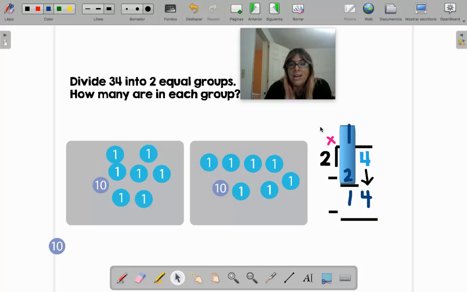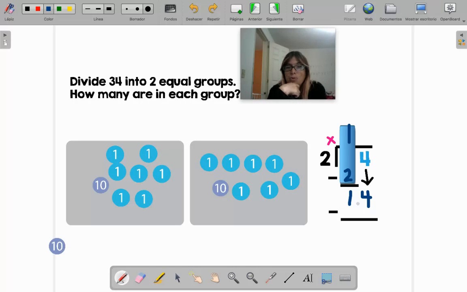Now I multiply again. 2 outside. 2 times all the way here. We are going to write the answer here. 2 times what here equals all this number 14. Now it is 14 because we had a 1 and we bring the 4 down. 2 times what gives you 14? Let's see, the ones that know the times tables.